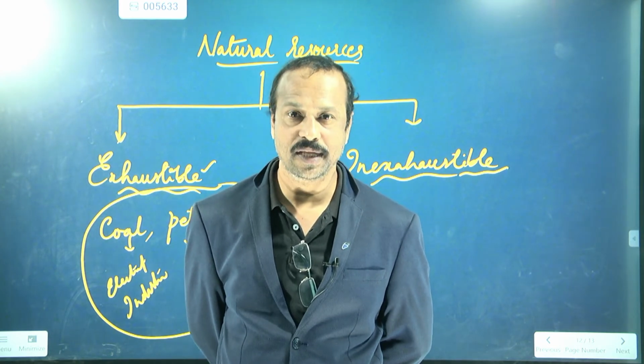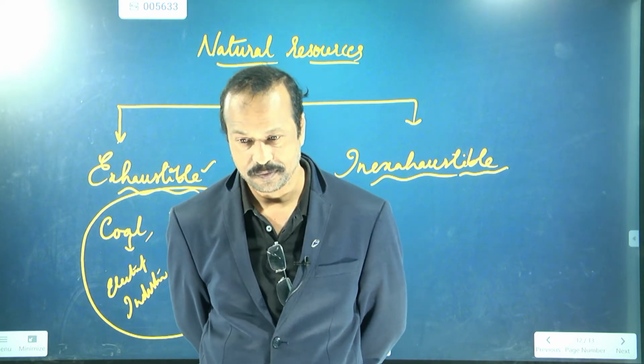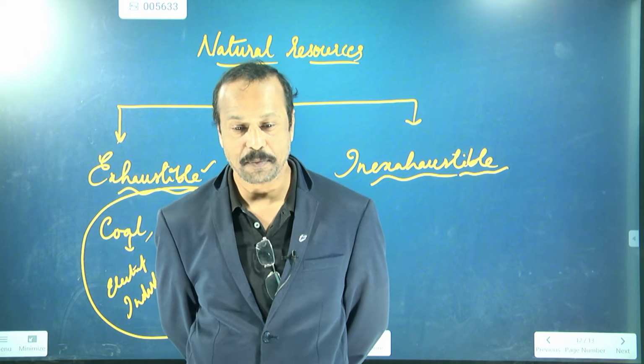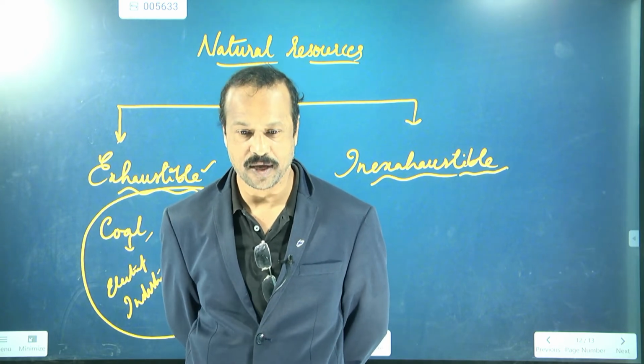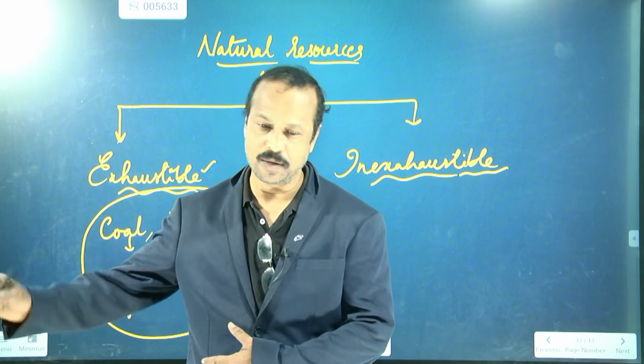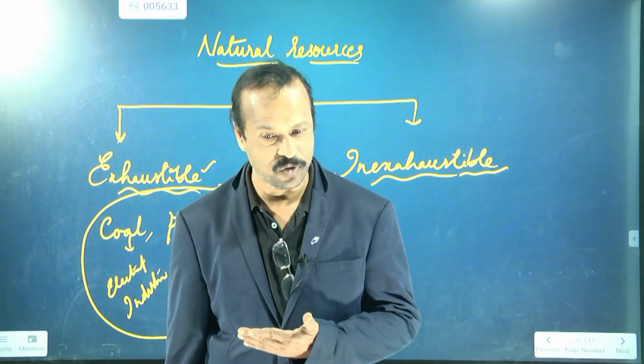We have to think about that. Yes or no? We should not think only about what we are using at present, that it is enough for me so I don't think about the others. No, it's not that. They have to think about their future also.